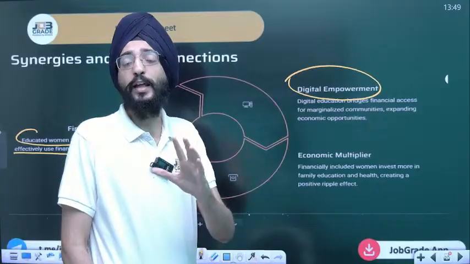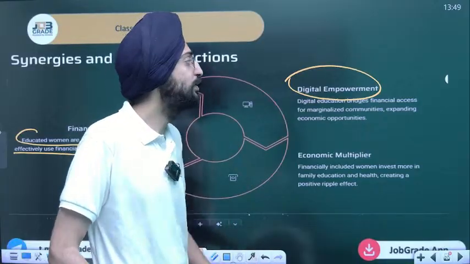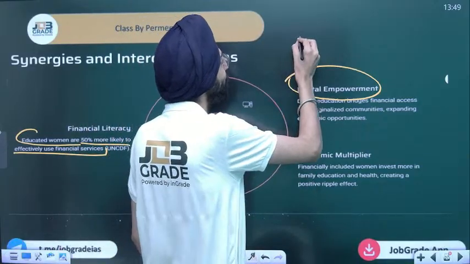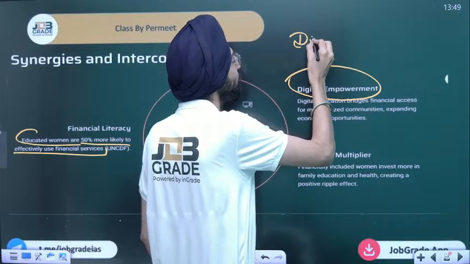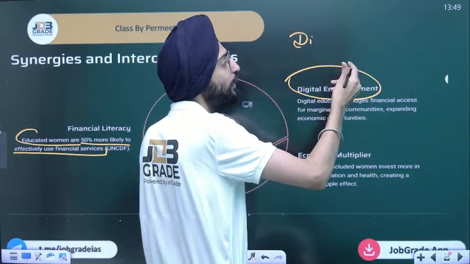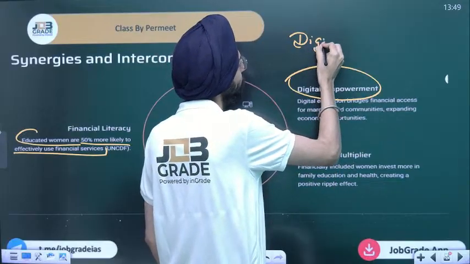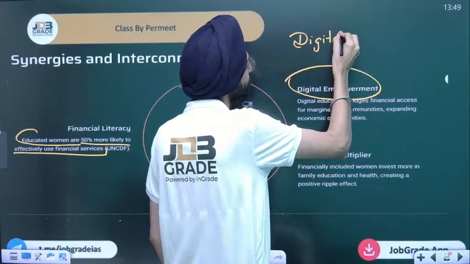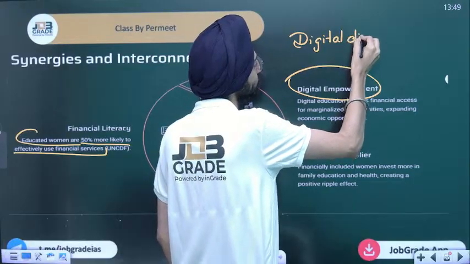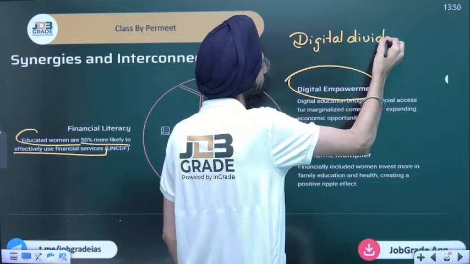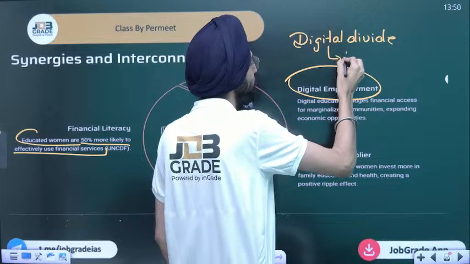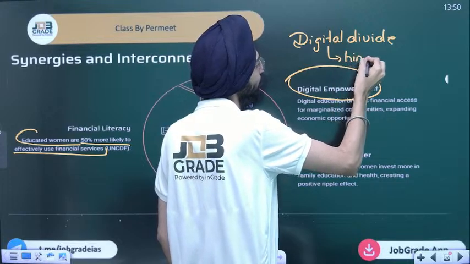That's how things matter. So the digital divide is creating a bottleneck, a hindrance, in an inclusive society.